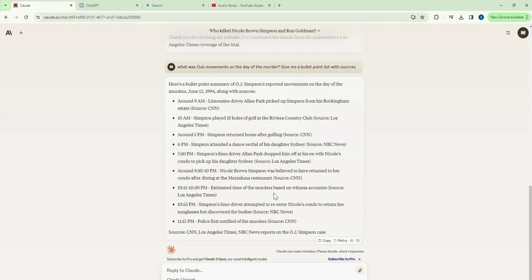Okay. So this is wrong just based on the last statement alone that we discussed with Claude. They've gone back to saying the limo driver found the glasses. So, failed. You have failed. Let's look at Gemini.